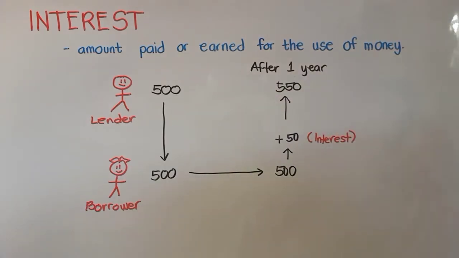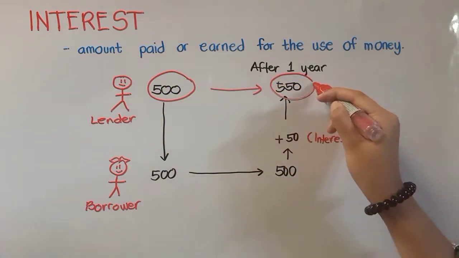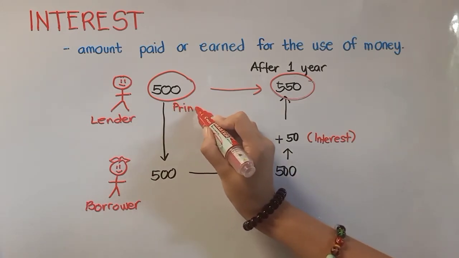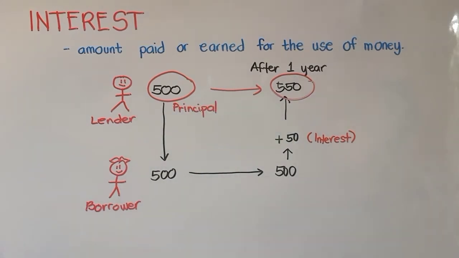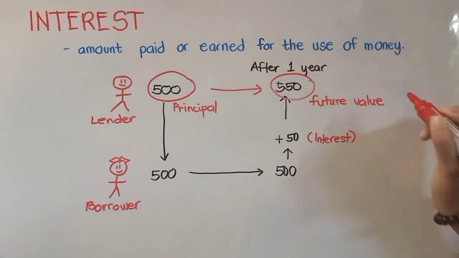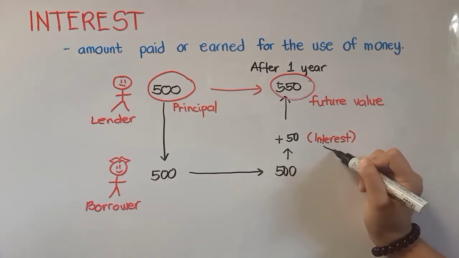So your friend here will get 550 pesos from his 500 pesos. This amount is called the principal amount. This is the original amount lended, and this 550 is the future value. This is what the money will become after a year.